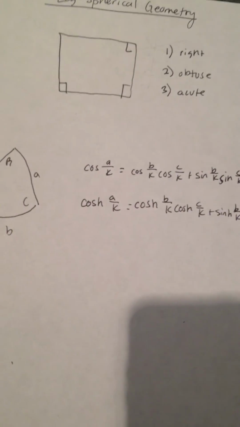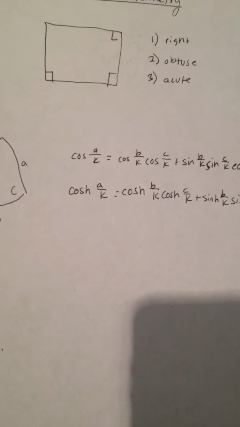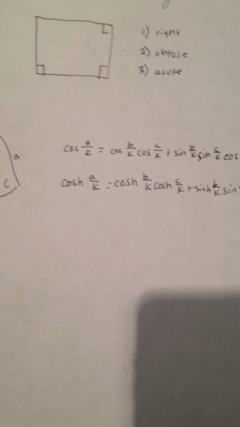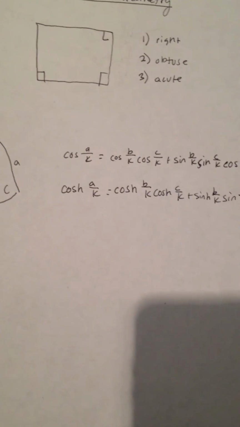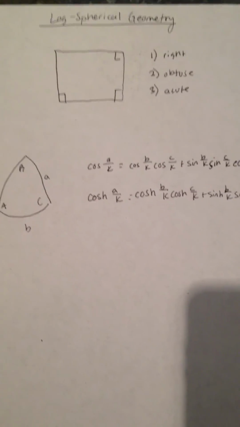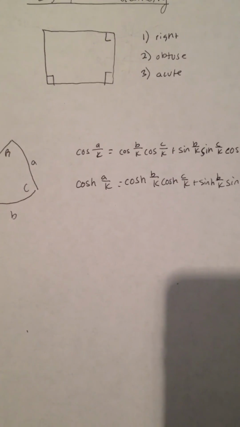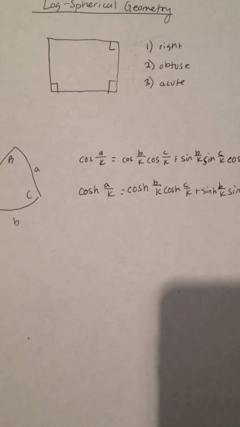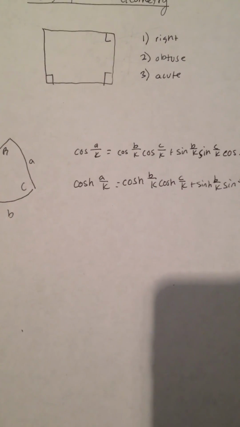And this is the equation that has defined what we know as log spherical geometry, which has recognized that this kind of geometry was no longer possible in the Euclidean plane, and shows how geometry has transformed over the centuries from being something more concrete to something a little bit more abstract.